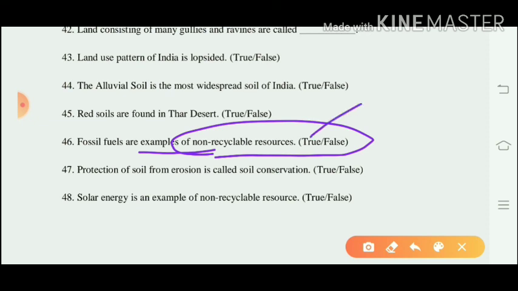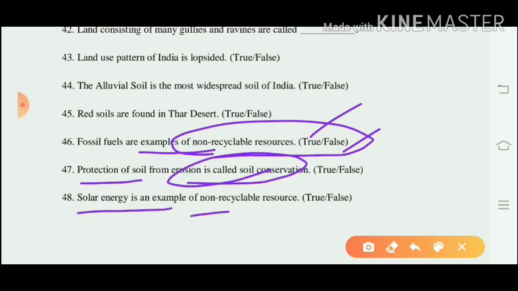Question number 47. Protection of soil from erosion is called conservation. True. Question number 48. Solar energy is an example of a non-recyclable resource. This is false, because solar energy is an example of a recyclable resource.